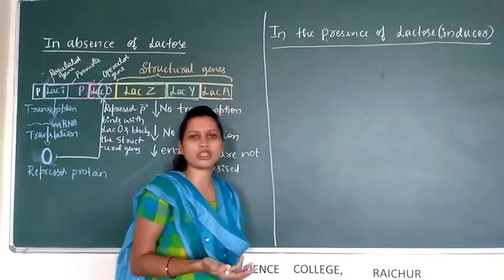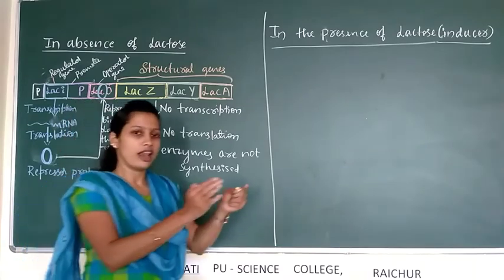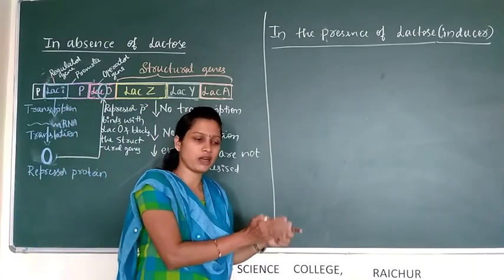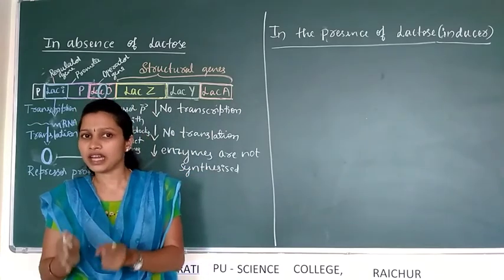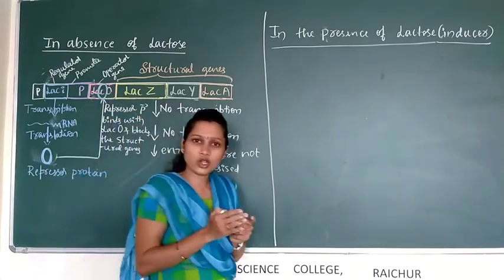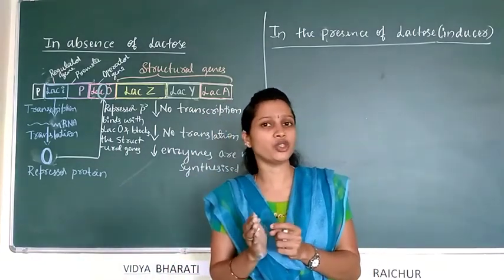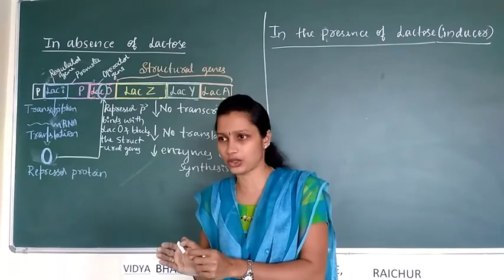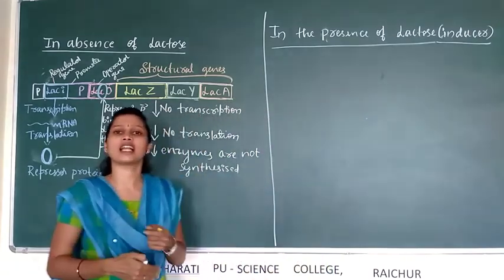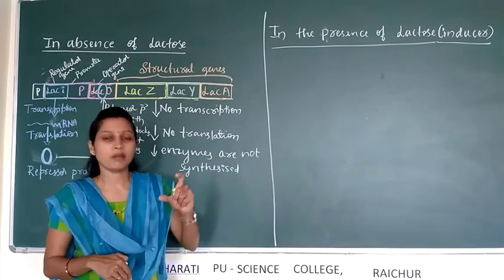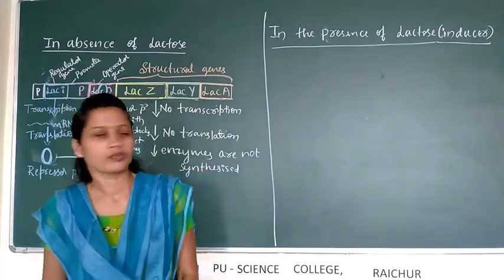For utilization, first the lactose in the culture medium needs to be transferred into the bacterial cell. Then the lactose should break down into glucose and galactose. After that, the bacterial cell can utilize the simple sugars glucose and galactose.